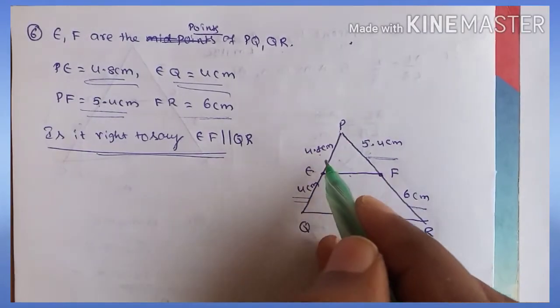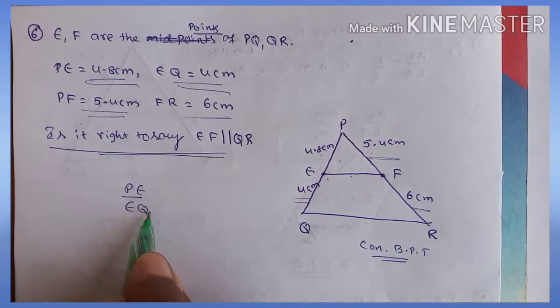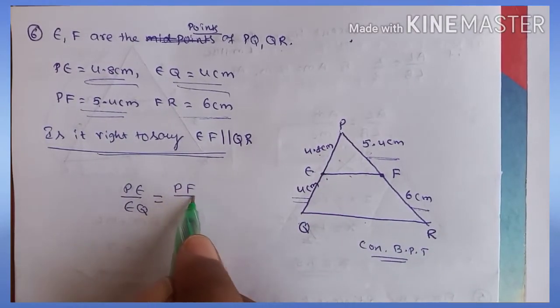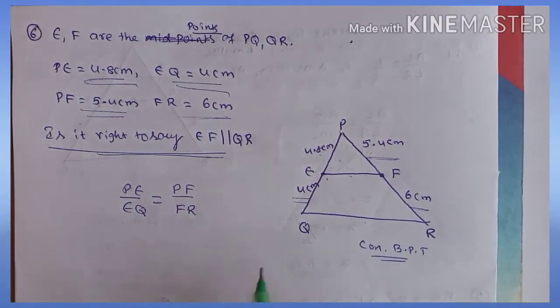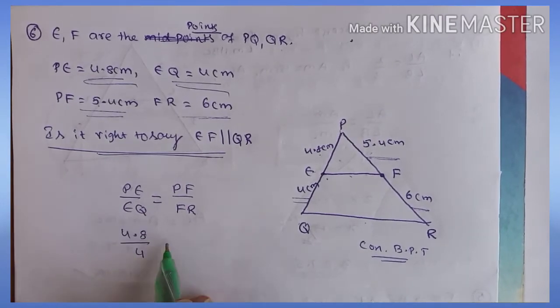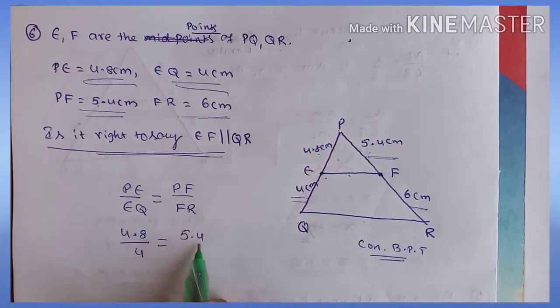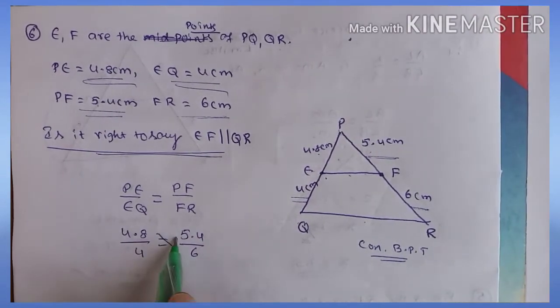So PE by EQ is equal to PF by FR. First, 4.8 by 4 is equal to 5.4 by 6, right? Apply cross multiplication.